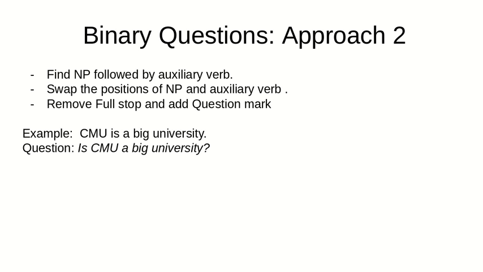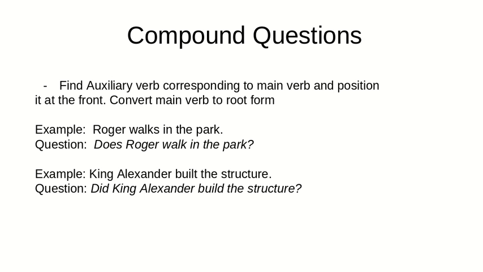And for approach 2, we use the parse tree and find an instance where the noun phrase is followed by an auxiliary verb. Then we swap the positions and replace full stop with question mark. For example, we will have is CMU a big university from CMU is a big university. For compound questions, we find the auxiliary verb corresponding to the main verb and position it at the very front of the sentence. We convert that verb to the root form and add a question mark. Then we have, does Roger work in the park from Roger works in the park.